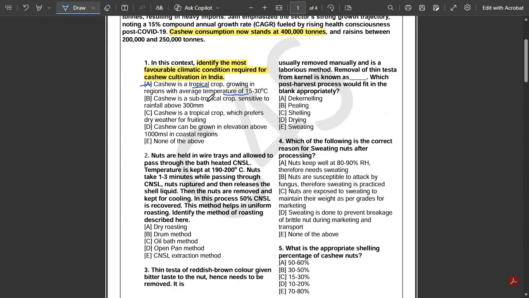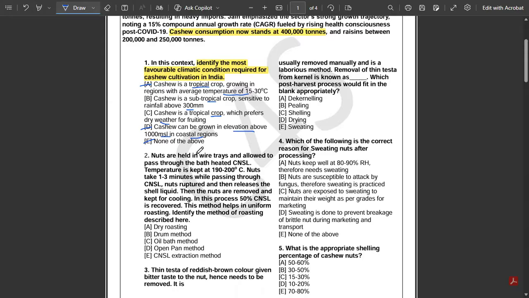Option B says that cashew is a subtropical crop sensitive to rainfall above 300 millimeters. Option C says tropical crop and it prefers dry weather for fruiting. Option D says that it can be grown in elevation above 1000 meters above mean sea level in coastal regions, or option E, none of the above. So which is the correct answer?